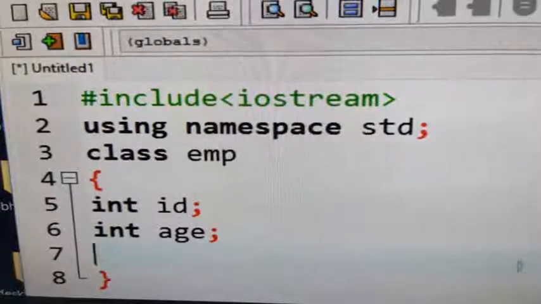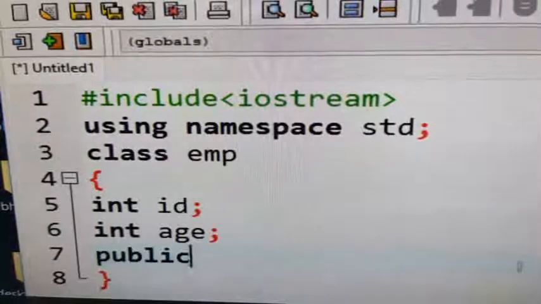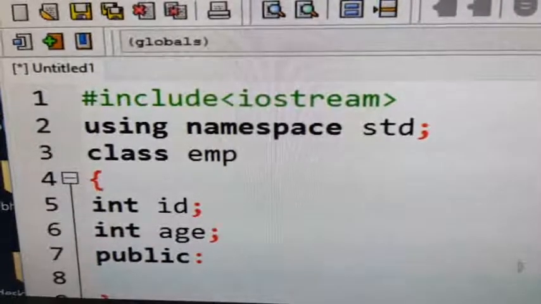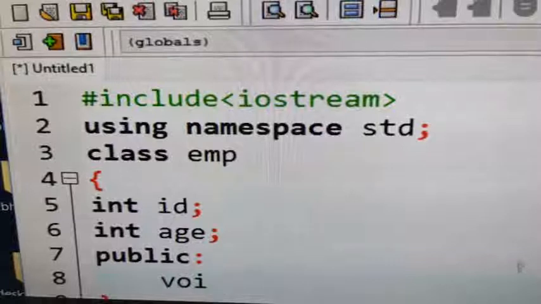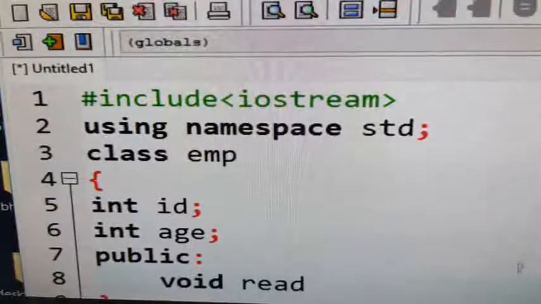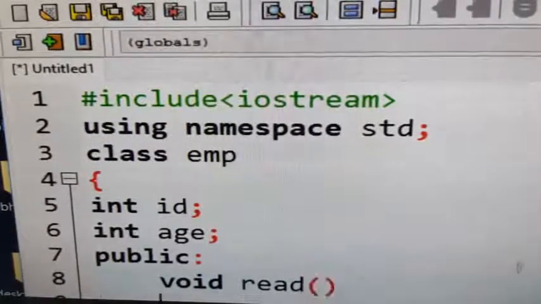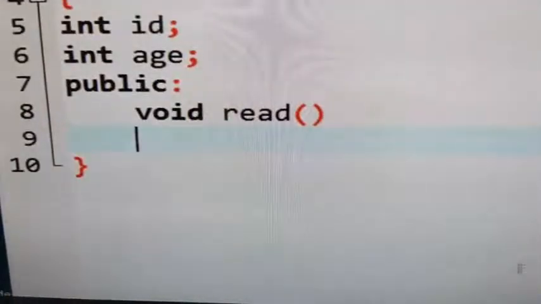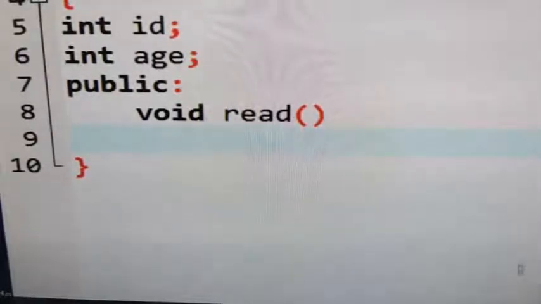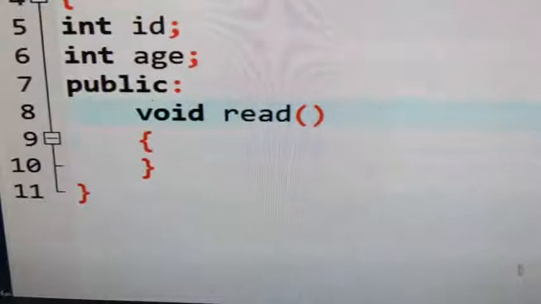Next you declare the function public. So here I am giving void read as the function name. Void read is a function. Here the first way is that we are giving the function declaration and the function definition inside the class only. So this is the first method.